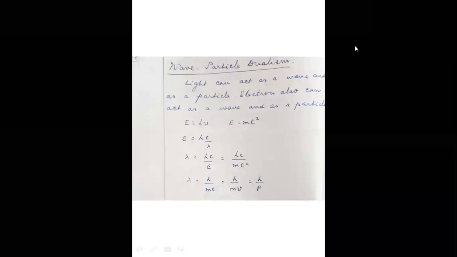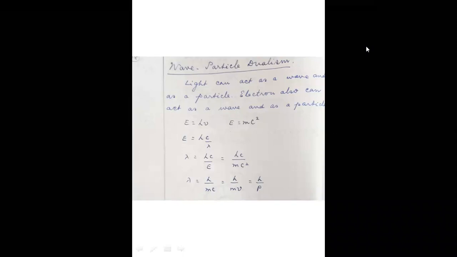Wave-particle dualism means the particle can behave as a wave and a wave can behave as a particle. See, if you take light photons, when you observe the photoelectric effect, the light photon is falling on the polished metal surface where the electrons are ejected, which proves the particle nature of both light and electron. And similarly, light undergoes diffraction and reflection because it behaves as a wave. So electrons also sometimes behave as a wave and sometimes as a particle.